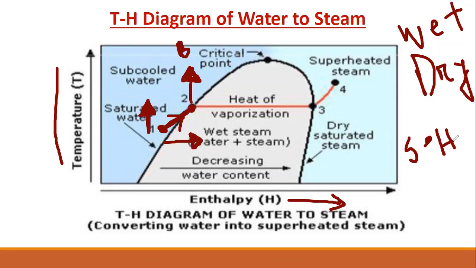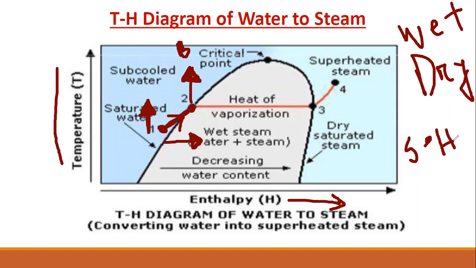So when the water starts to boil, suppose I take 5 kg of water. When it reaches the boiling point, the steam starts to generate. From among them, some water starts to boil and steam generates. That steam is known as wet steam, because at that point the full water has not transferred into steam.